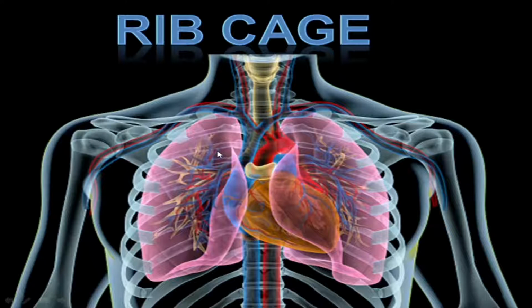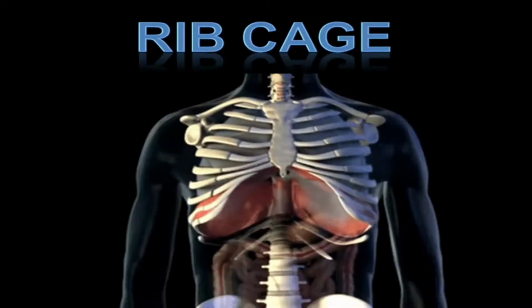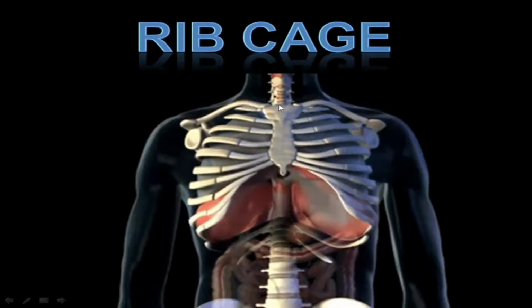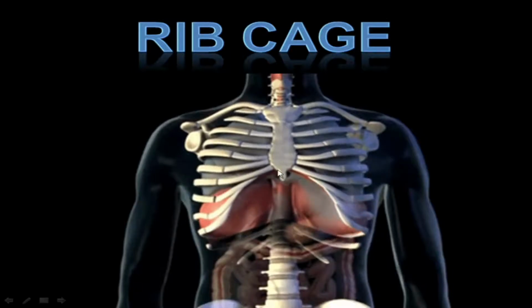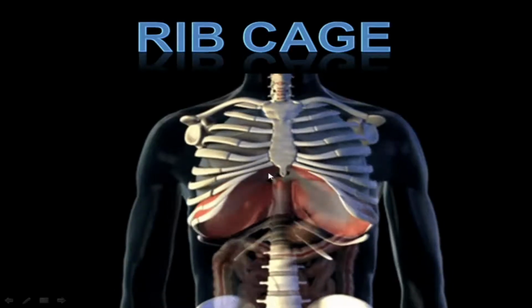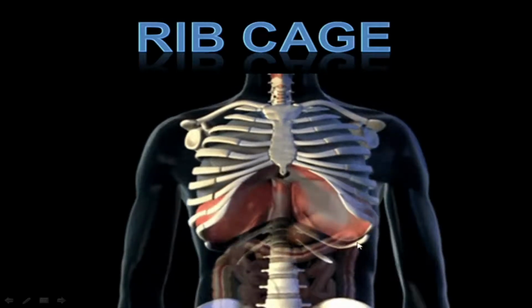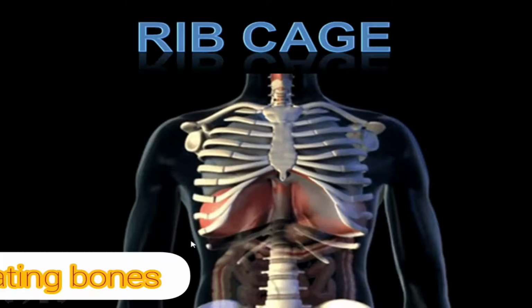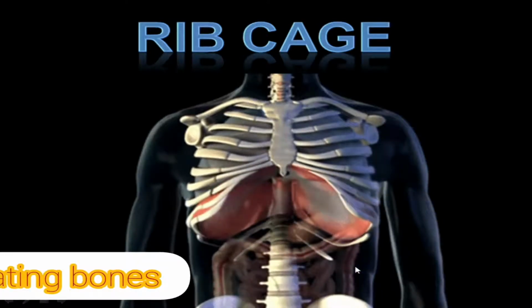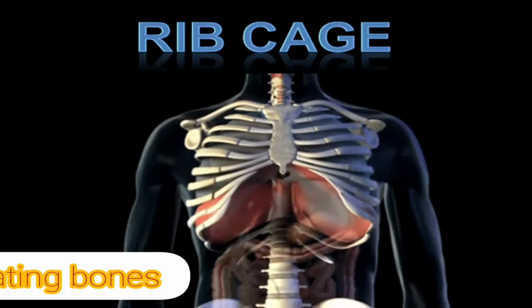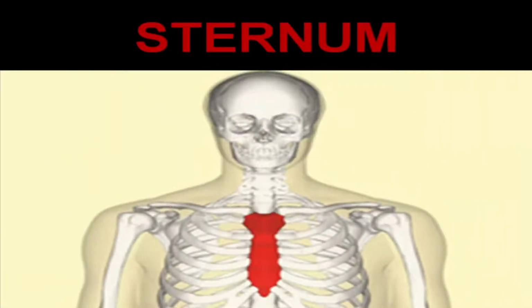The ribs are 12 pairs of thin but very strong bones, of which 10 pairs are attached to the backbone on the back side and the breastbone on the front side, which we also call sternum. Only the last two pairs of ribs, that is the 11th and the 12th one, are not connected to the breastbone or the sternum in the front, and that is why they are known as floating bones. Sternum can be felt as a flat structure at the middle of the chest. You can touch your own and observe that.